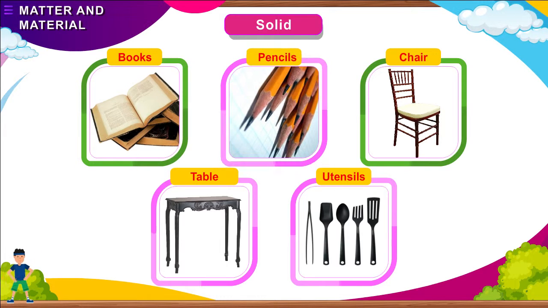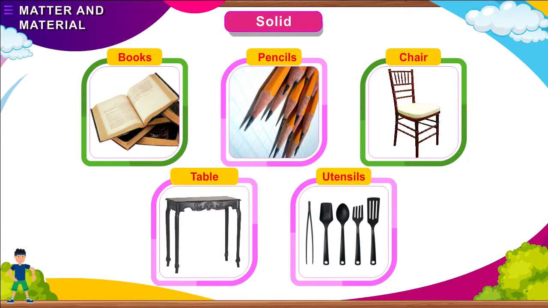Books, pencils, chairs, tables, utensils, etc. are solids. All the solids have a fixed shape. They have a fixed volume also. This is because the molecules of solids are tightly held together. They cannot move about freely.